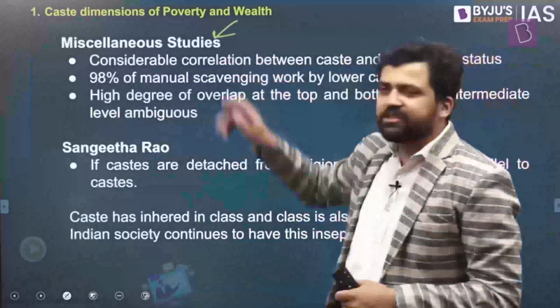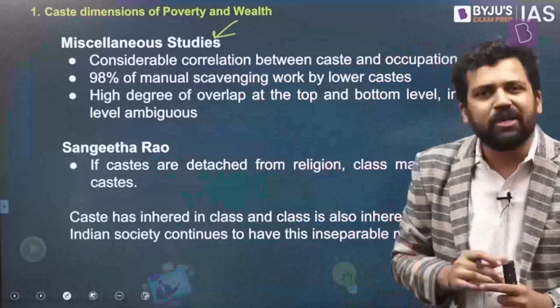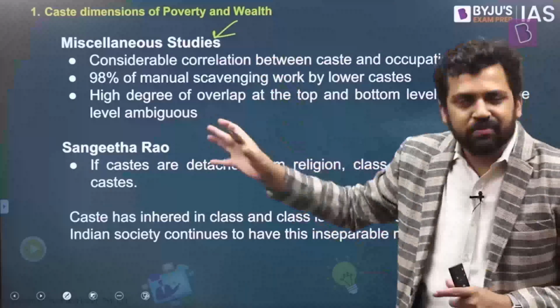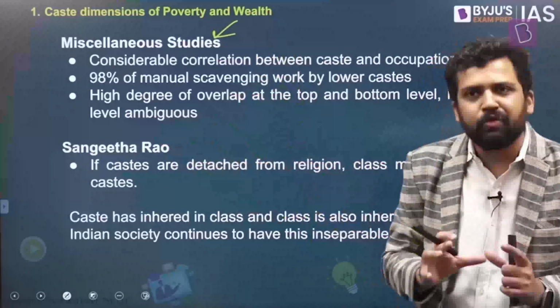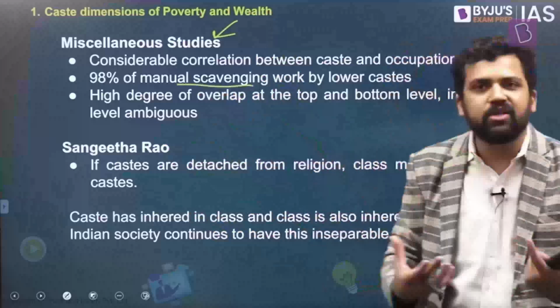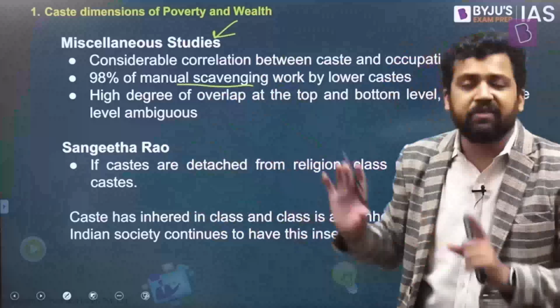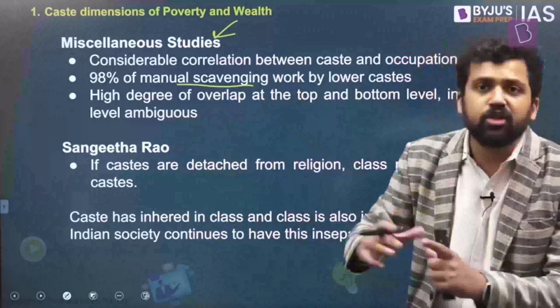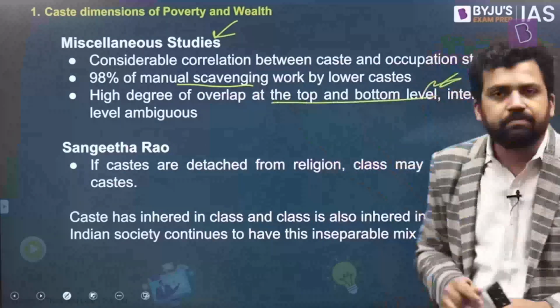Apart from that, other studies also find that certain kinds of occupations, which imply a class dimension and economic activity, are carried out by people from particular castes. Take manual scavenging, for example. Though it has been banned by the Constitution, these kinds of activities are still carried out. In sweeping too, you will again find people from certain castes, usually the lower castes. So there is high overlap at the top and the bottom level.